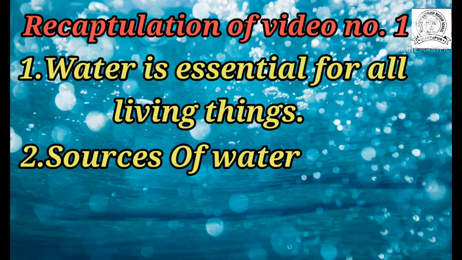Groundwater means the water found inside the ground or soil. Examples of groundwater are the tube well, the well, or the hand pump.